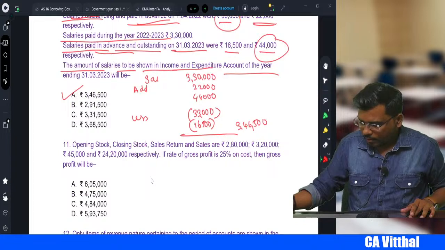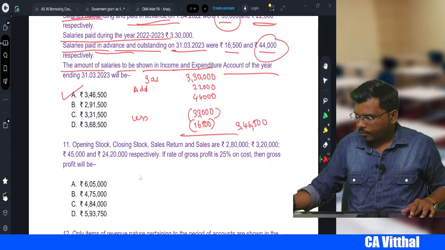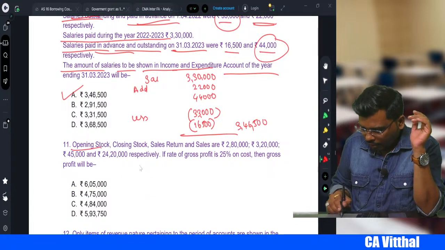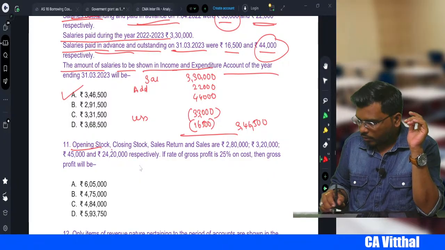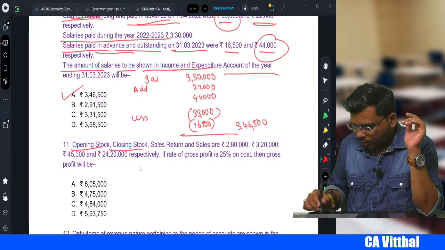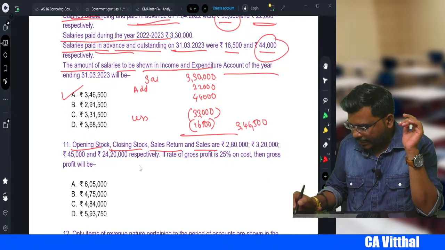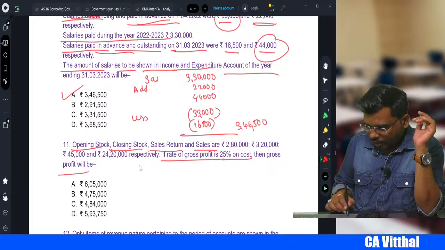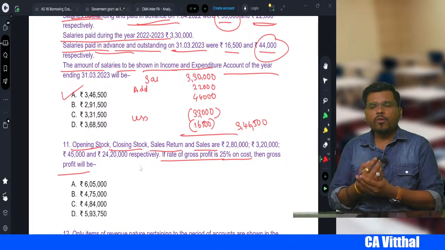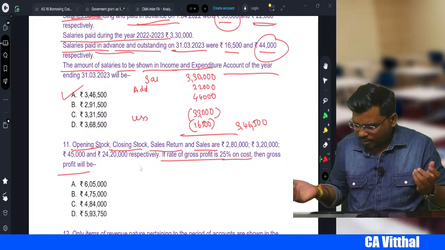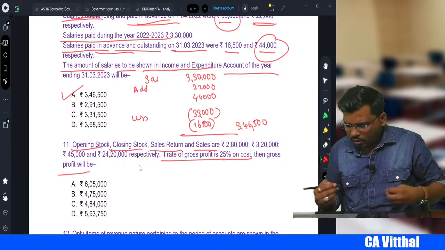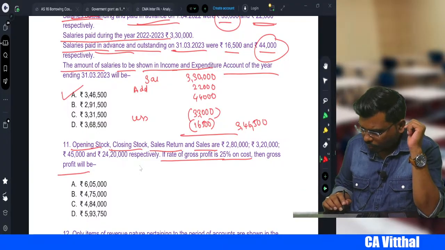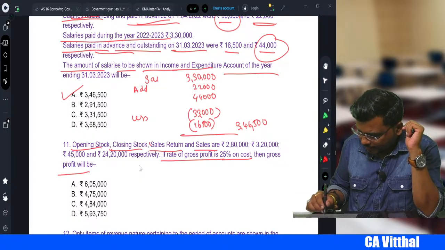Fine. Come to the next one. Okay. Opening stock, closing stock, sales return, sales. The rate of gross profit is 25% on cost. Then gross profit will be how much? It is very, very simple. They are asking you what is the gross profit. Now, we know the sales.